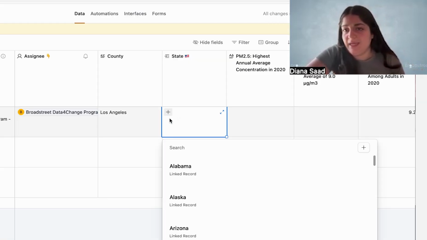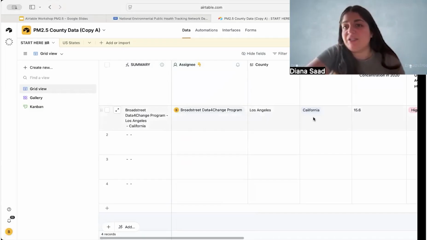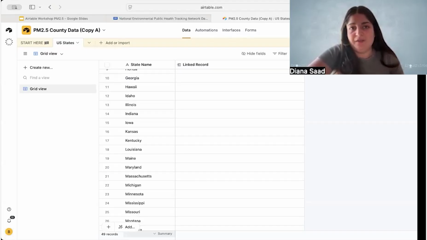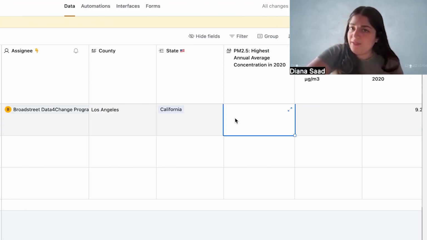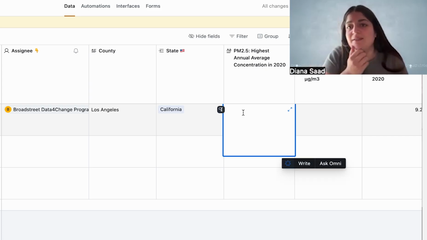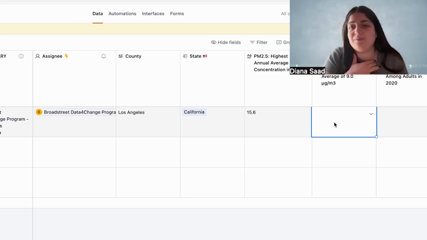Now, for the state, you're just going to do a drop down because I actually linked this column to the US states tab right here. So you can actually link different records to each other. So that's an important aspect of Airtable. I will then put in the first data point, which is the highest annual average concentration in 2020. That was 15.6 micrograms per cubic meter.